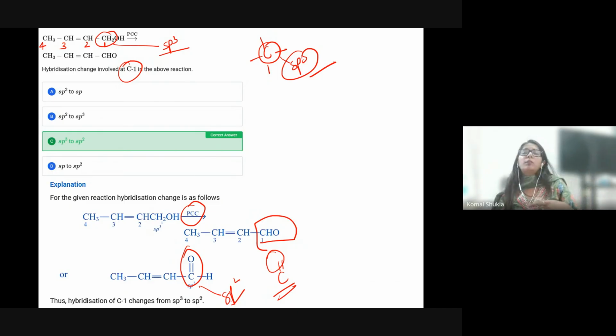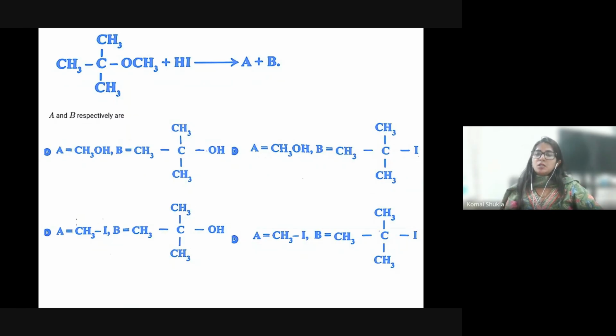If the carbon has a triple bond, it will definitely indicate the presence of sp. If the carbon has only single bonds, then it represents sp3. So the answer is sp2, sp3 to sp2. Okay, this is the question.